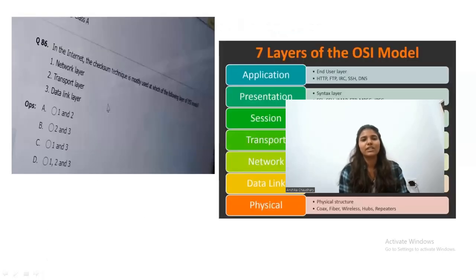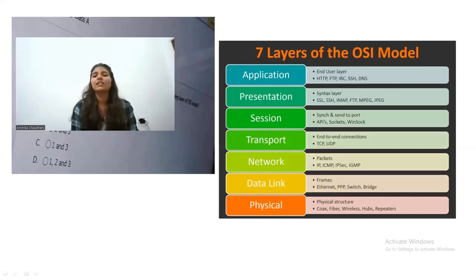So the next question is, in the internet, the checksum technique is mostly used in which of the following layers in the OSI model? So, network layer and transport layer. Okay, so 1 and 2. 1 and 2 will be the correct answer for this question.